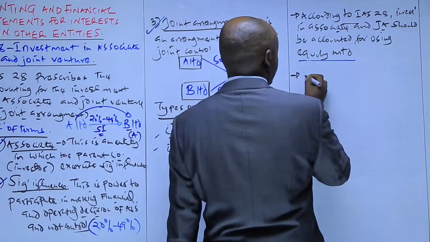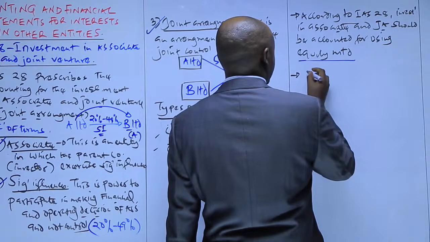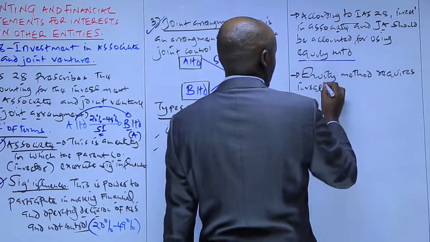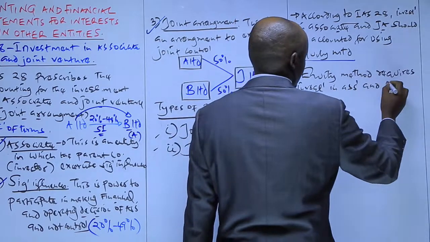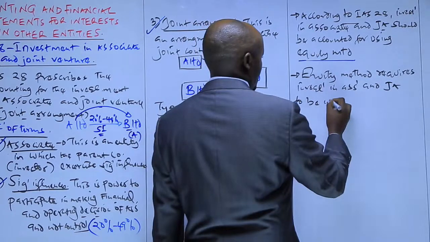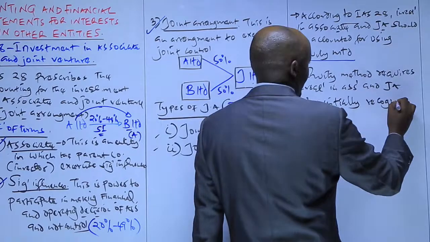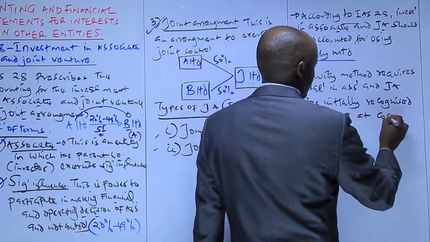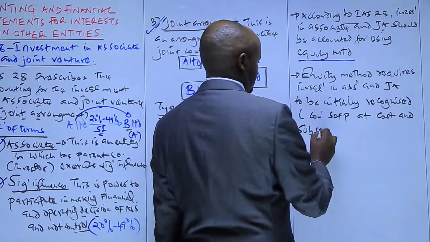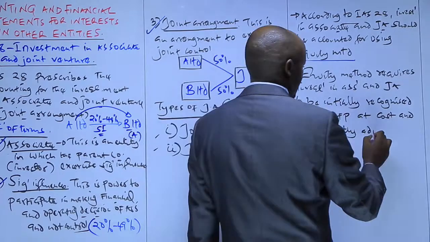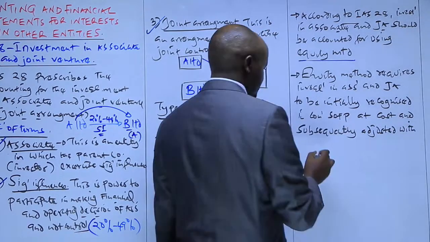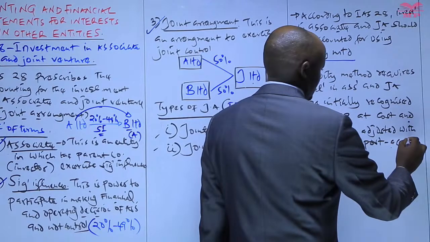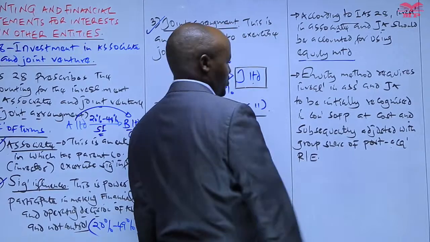So we can say that the equity method requires investment in associate and joint arrangement to be initially recognized in the consolidated statement of financial position at cost, and subsequently adjusted with the group share of post-acquisition retained earnings. Post-acquisition retained earnings. What does that mean?